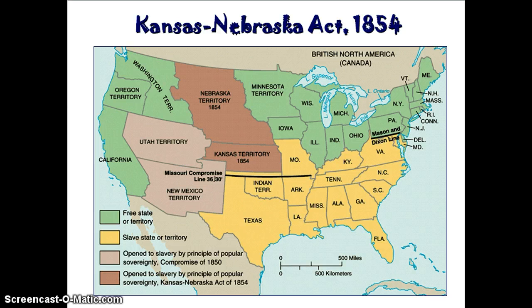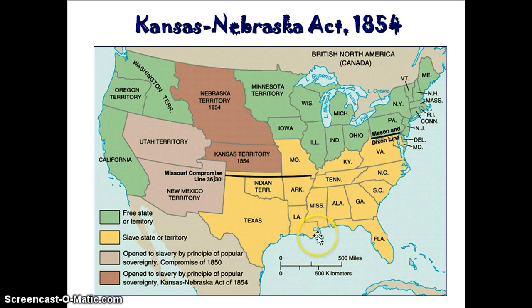In 1854, the Nebraska Territory is reorganized into two chunks, the Nebraska Territory and the Kansas Territory. And slavery in those regions would now be determined by popular sovereignty. Even though the Missouri Compromise stipulated that no slaves were allowed above the line of 36°30′, this new law superseded that and said that slavery would be allowed north of that line.